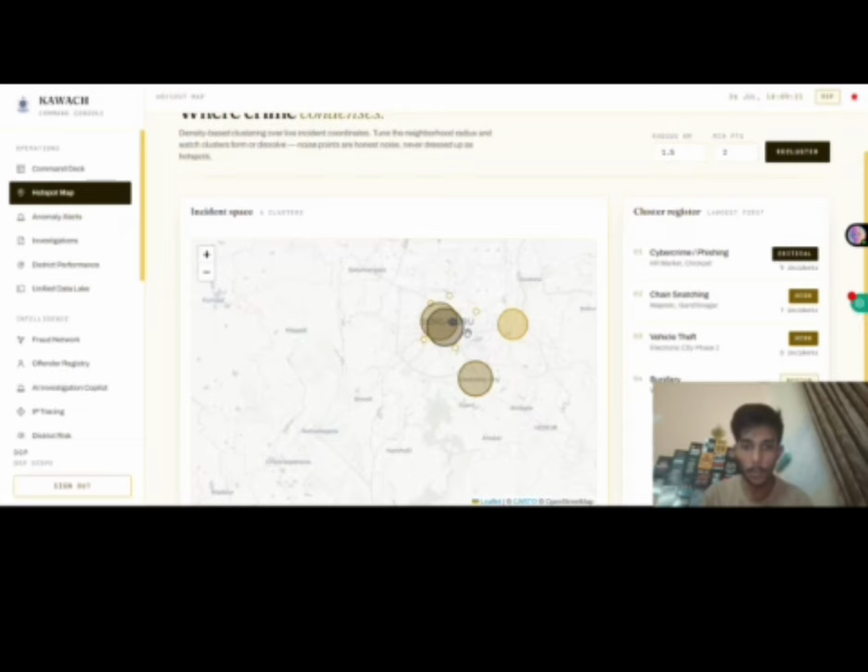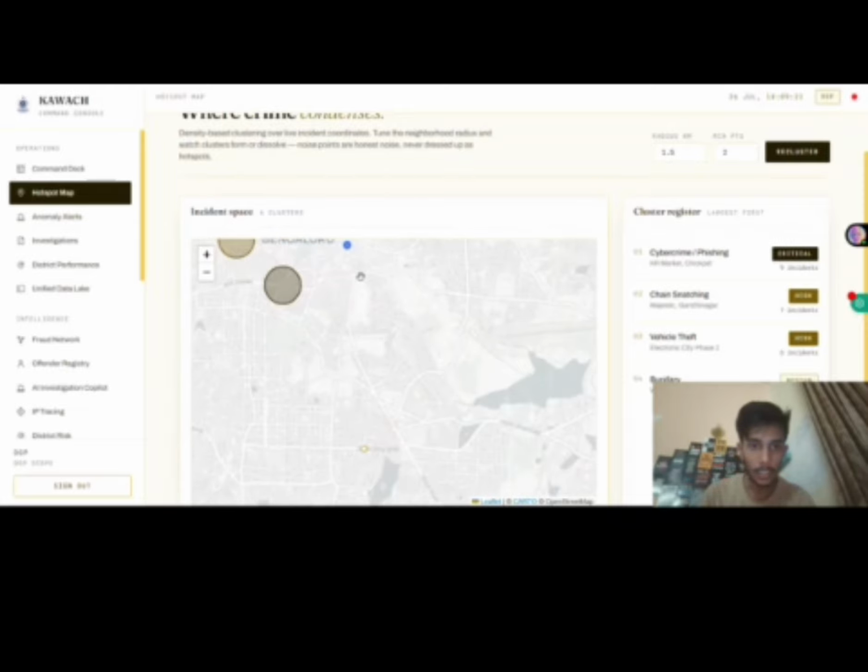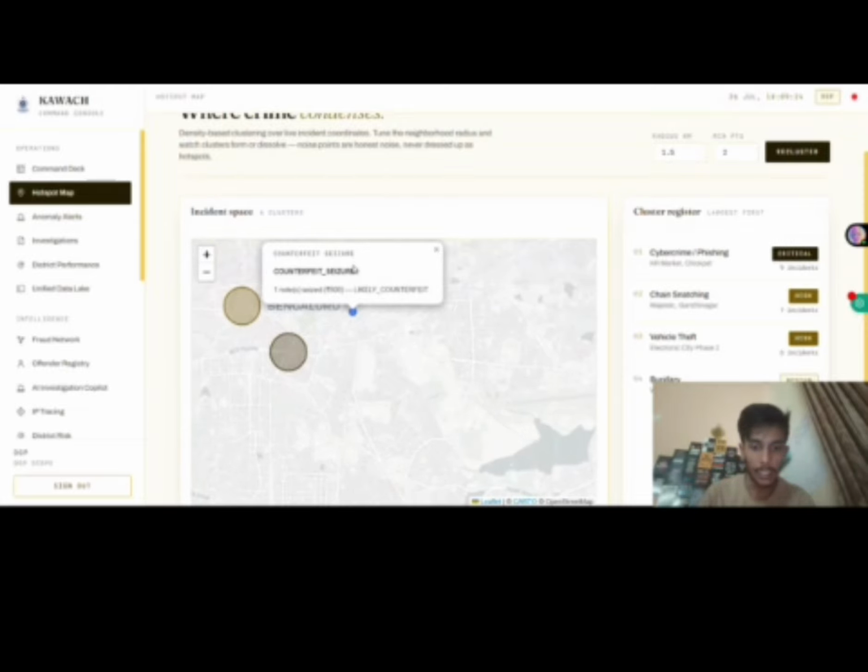Now, notice these blue markers. What these do is that Kavach dynamically overlays counterfeit currency seizures reported by field officers onto violent crime maps. So, how this benefits is that command officers can immediately see if an armed robbery hotspot correlates with a surge in fake currency circulating in some market sector.